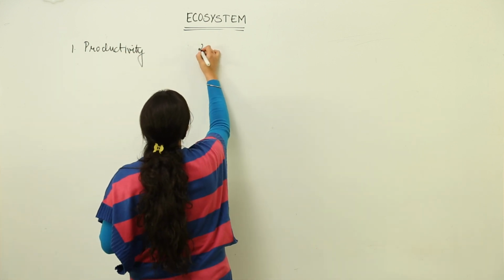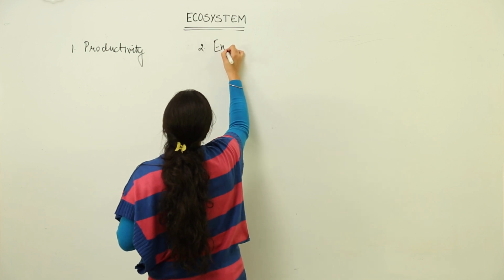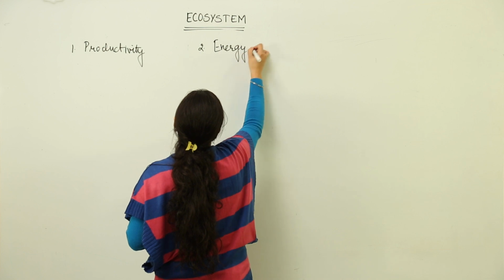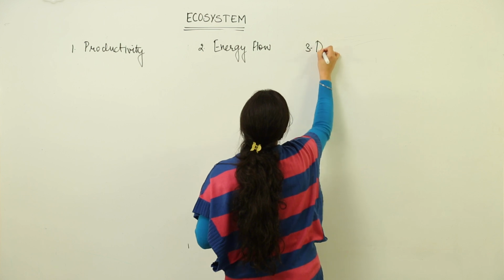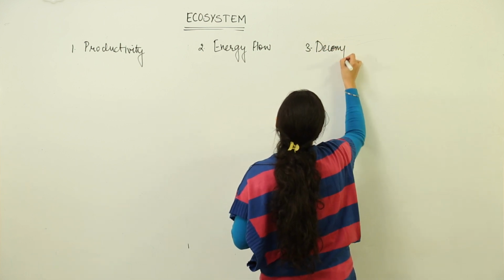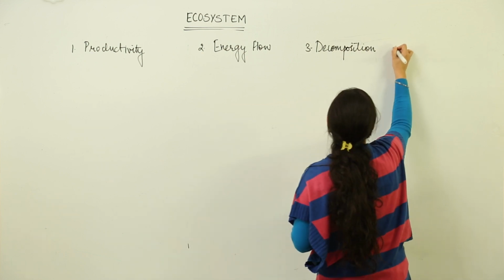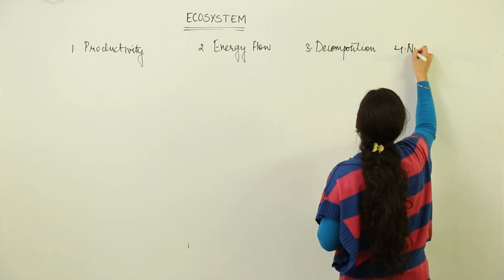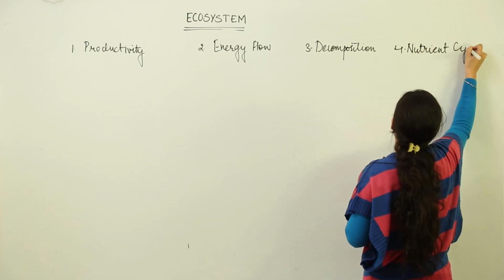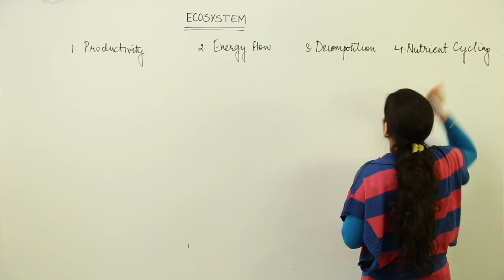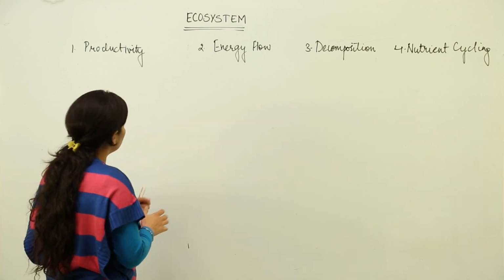Second is energy flow. Third is decomposition. And last one is nutrient cycling. Now these names we had heard of earlier as well. This is repetition only. What we are going to deal with now is the productivity.